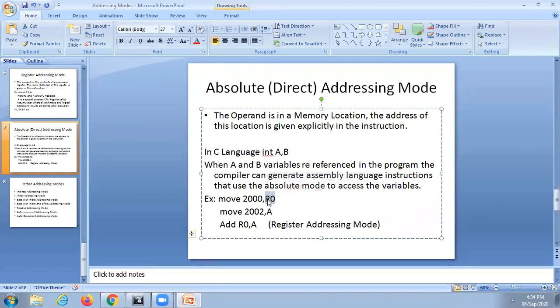In the implicit addressing mode, there are no operands at all. It is a zero address instruction. In a zero address instruction, there is no operand at all. But actually, what is the operand in implicit addressing mode?